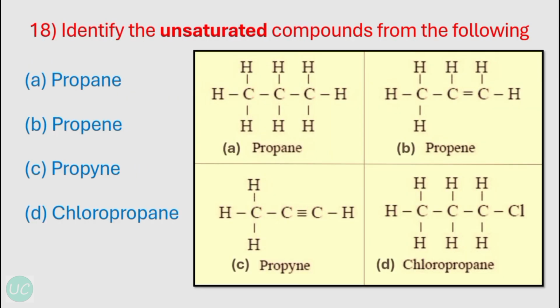Okay, our next question is identify the unsaturated compounds from the following. So as you can see from all the four options, the first option, propane, has all the single bonds, so this is a saturated compound. The option B, propene, has one double bond, so this is an unsaturated compound. And the C option, propyne, has a single triple bond, so this is also an unsaturated compound. And the last one, that is chloropropane, has all the single bonds, so this is a saturated compound. So the correct options over here are propene and propyne.